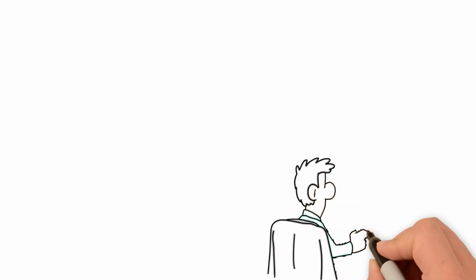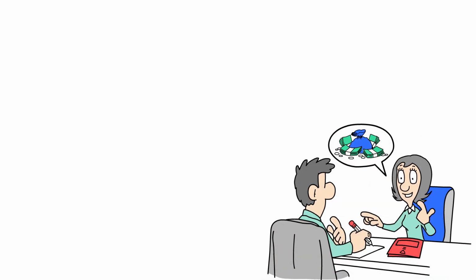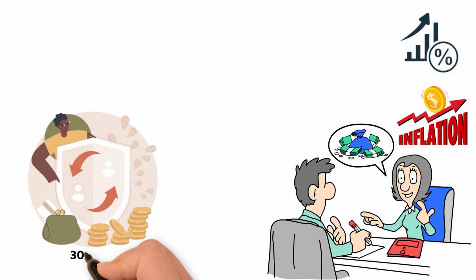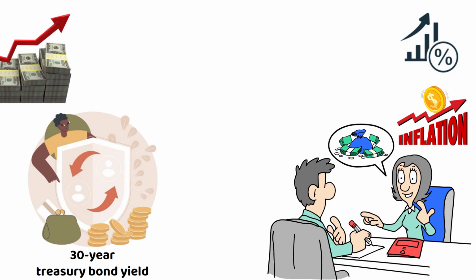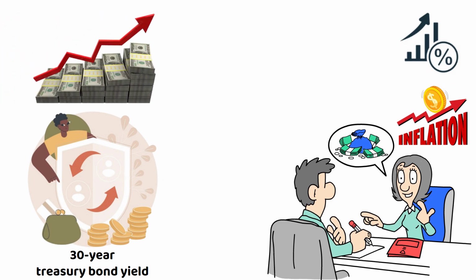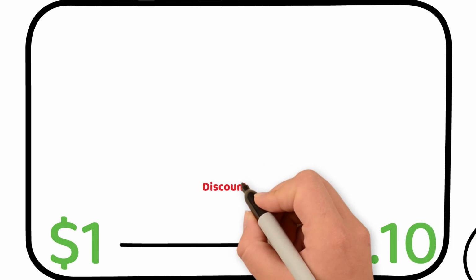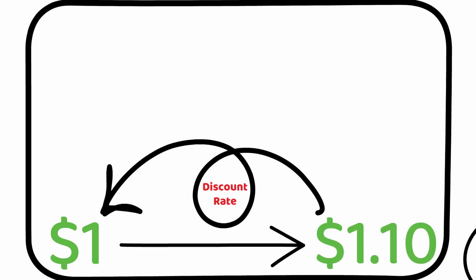The discount rate, which determines the present value of future cash flows, can be influenced by factors like inflation and interest rates. Here's a handy tip from the Warren Buffett way. Warren typically uses the 30-year Treasury bond yield rate as his discount rate because Treasury bonds offer a relatively guaranteed return on investment. Another way to think about the discount rate is that $1 today might be equivalent to $1.10 in the future, say after a year. Thus, the discount rate essentially converts the future value of $1.10 into today's present value of $1.